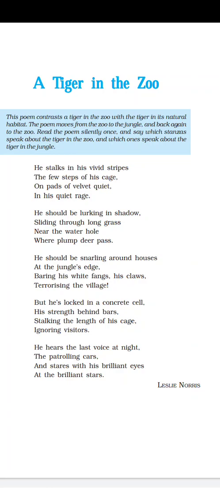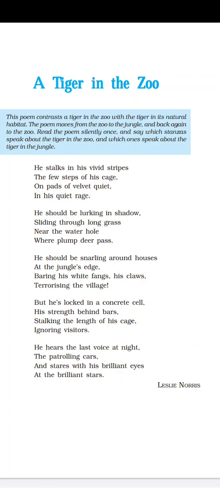So the first stanza is talking about a tiger who is forced to live inside a cage. In the next stanza, the poet is talking about a tiger who lives in the jungle. He is comparing, right? So again we will see the figures of speech in this stanza. First is enjambment, the continuation of lines.